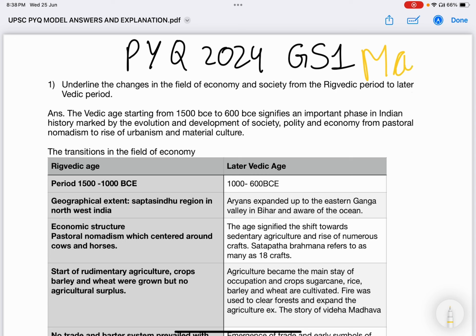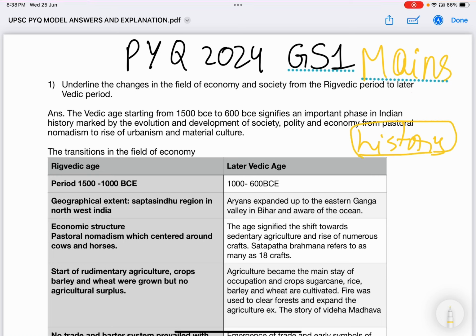The 2024 General Studies Mains Question Paper was held last year, in September. The questions of the Mains General Studies Paper 1 are being discussed right now. We will be discussing question number 1, which is related to history. The very first question is related to history from General Studies Paper 1. Let us read the question.